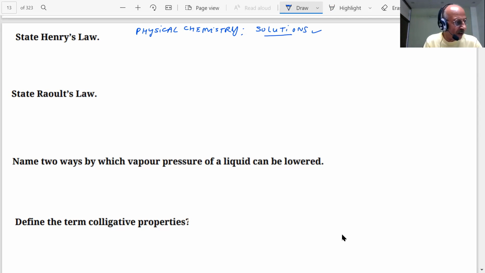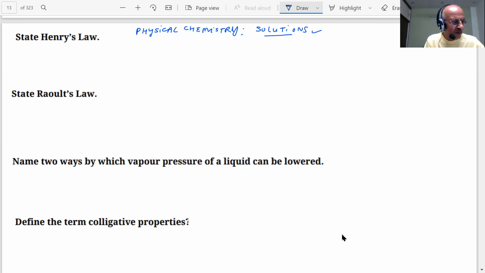Vapor pressure. Then we studied Henry's law, Raoult's law, and the colligative properties: lowering in vapor pressure, elevation in boiling point, depression in freezing point. We studied osmosis, osmotic pressure, reverse osmosis. All these properties of the solutions and numericals are expected, based on how to determine the molecular masses using solutions.